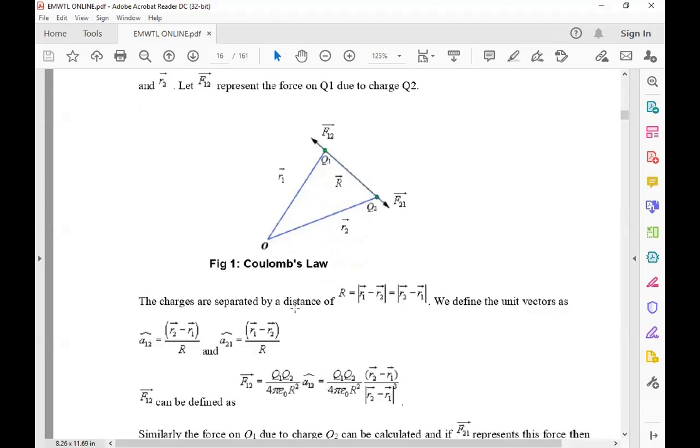The charges are separated by a distance R, which is the difference R2 minus R1, or otherwise the magnitude of R1 minus R2 is the same.